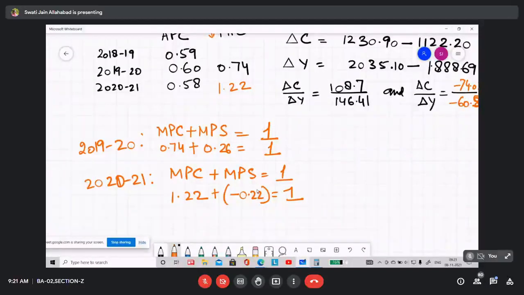Why? Because the income is decreasing. So you know that there is a positive relationship between consumption as well as income, and savings. So as the income is decreasing, saving is decreasing, the marginal propensity to save is decreasing, and the MPC is becoming greater than 1.